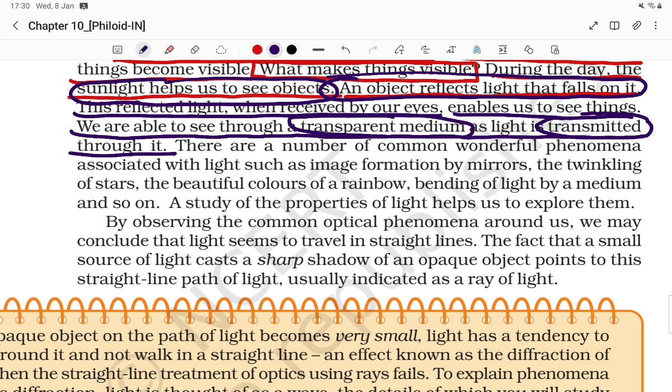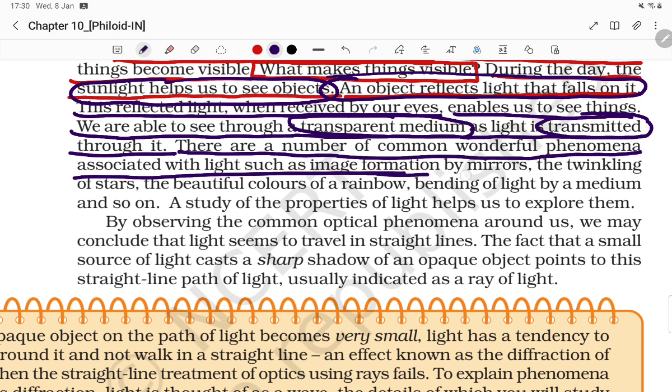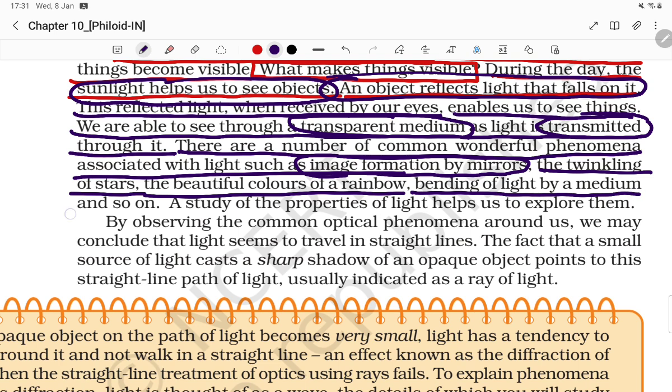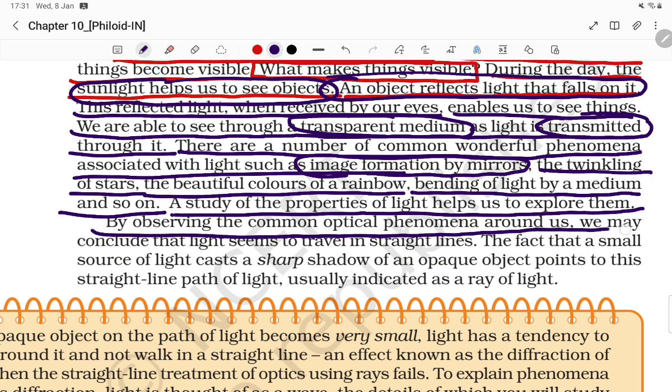behind the wall. There are a number of common wonderful phenomena associated with light, such as image formation by mirror, the twinkling of stars, the beautiful colors of a rainbow, bending of light by a medium, and so on. A study of the properties of light helps us to explore them. By observing the common optical phenomena around us, we may conclude that light seems to travel in a straight line. It travels in a straight line.